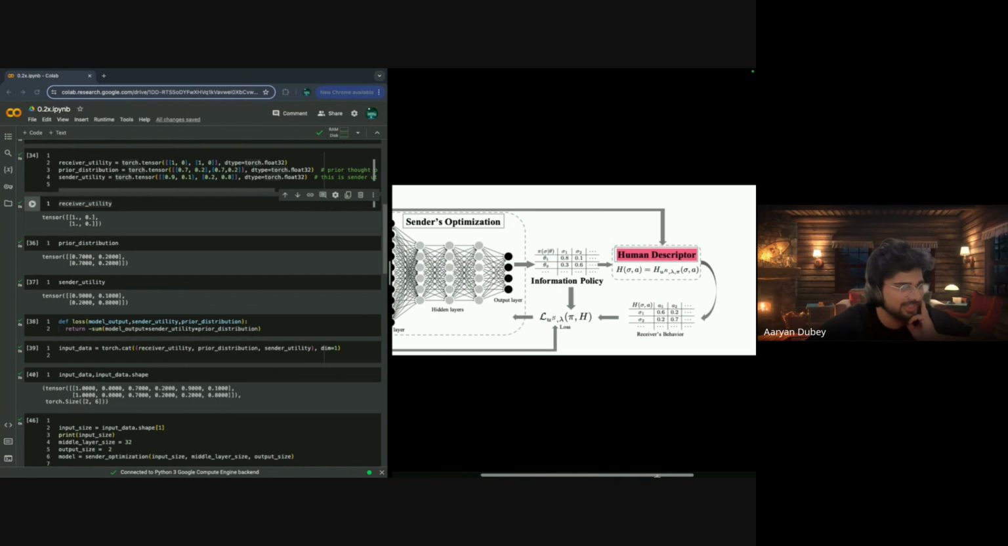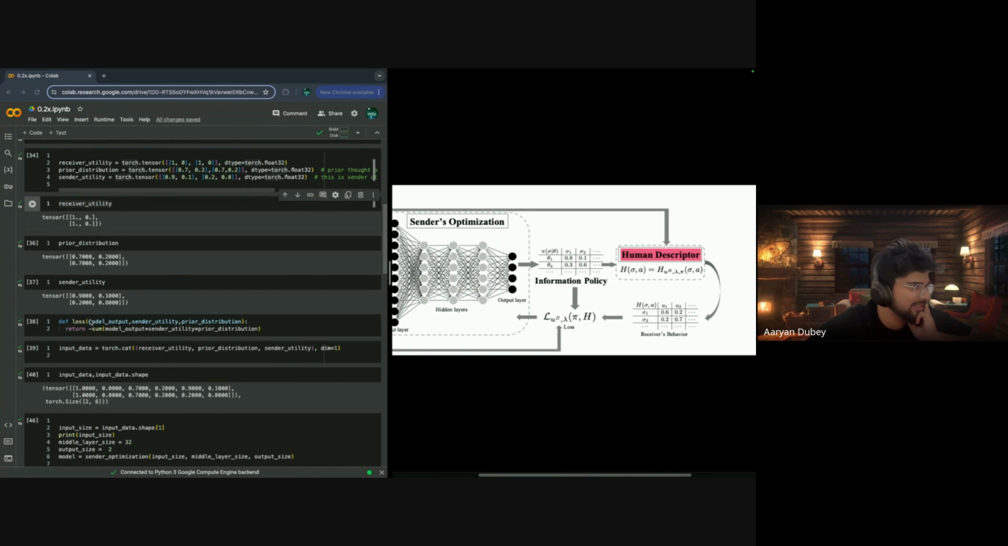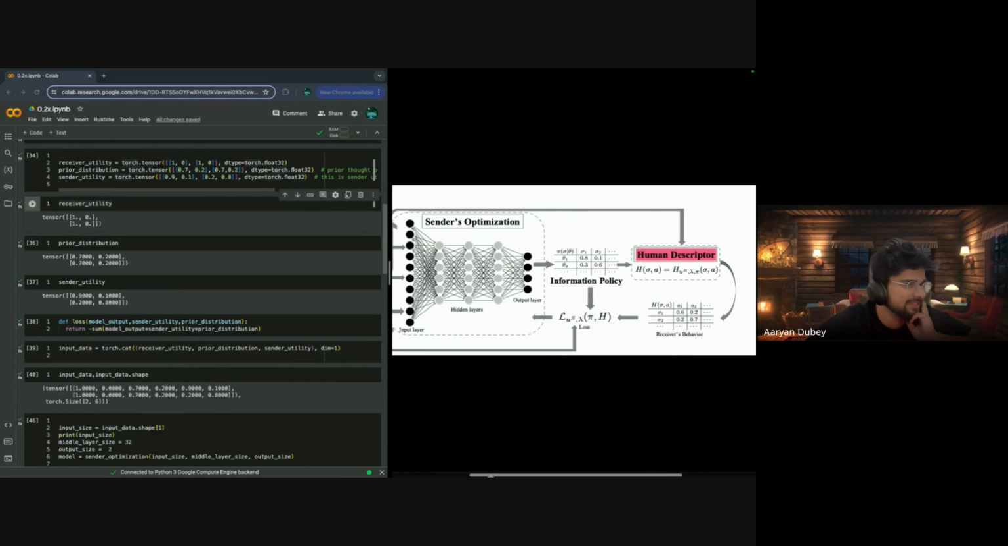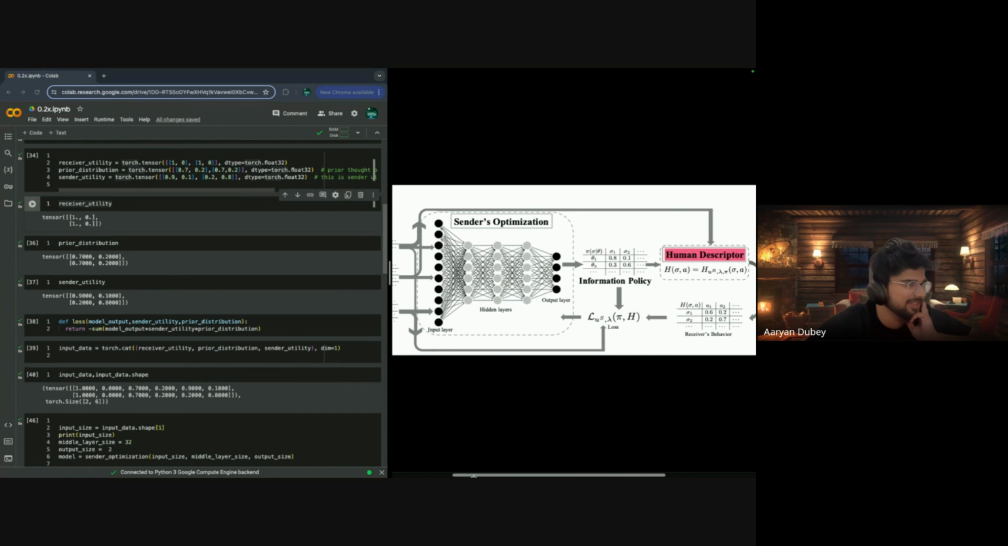Now the loss, right? Loss will do an interesting thing. So let's take the model output, what our sender optimization module gives, into the sender utility, that is this particular function, into the prior distribution, as much as they were saying. Or I did something wrong here. But sorry, receiver behavior. We'll see how this pans out. I think I explained it wrong here.